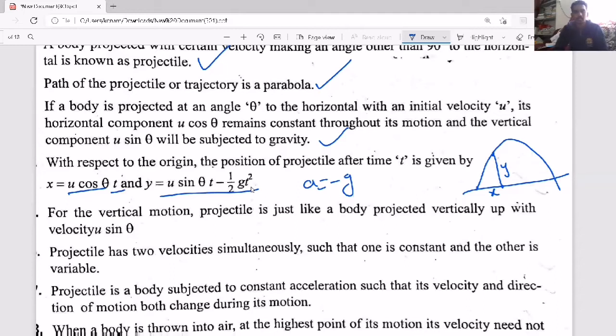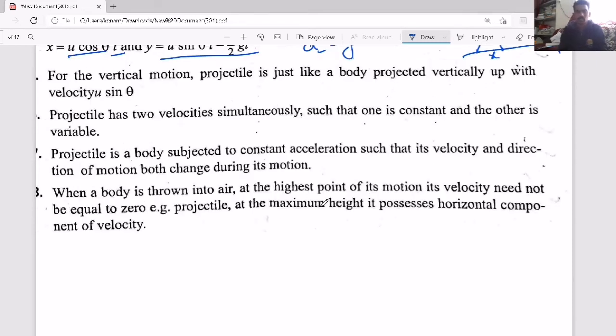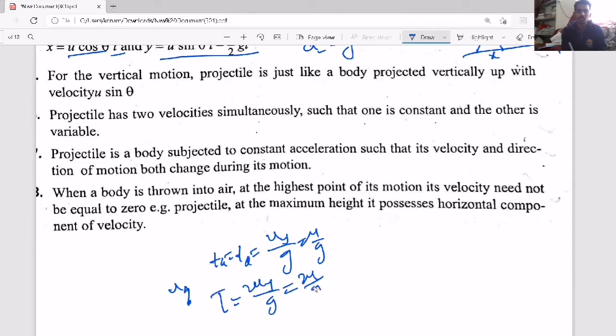So uniformly accelerated motion. Now, for the vertical motion, a projectile is like a body projected vertically up with velocity u sin theta. That's why, see here, I'll show you here. If you throw a body up with a velocity u, the ascending time and descending time are equal to u vertical by g, nothing but u by g. And total time of flight is 2uy by g, nothing but 2u by g. And maximum height is uy square by 2g.